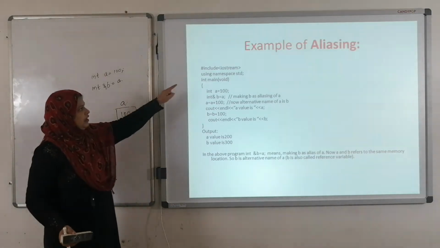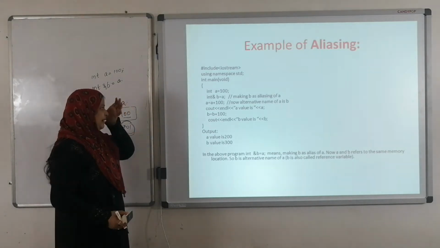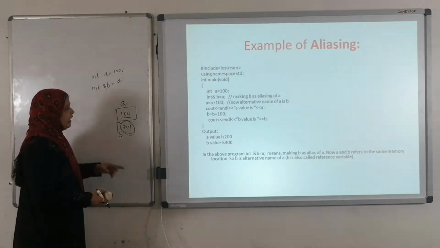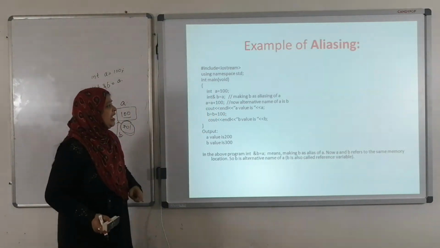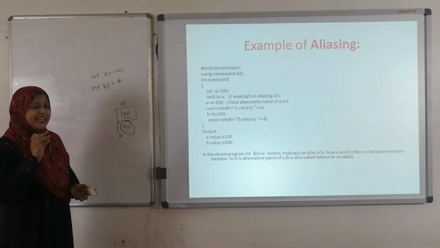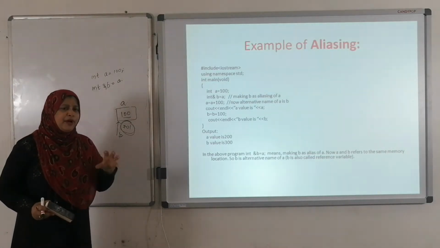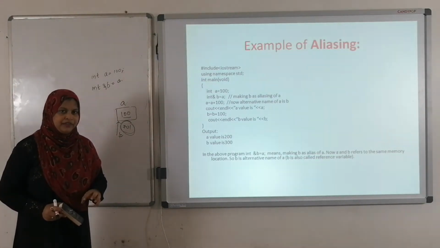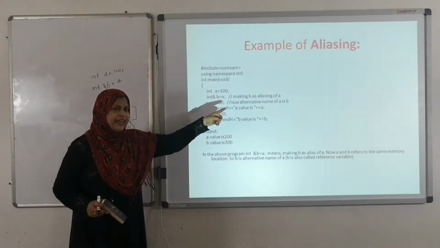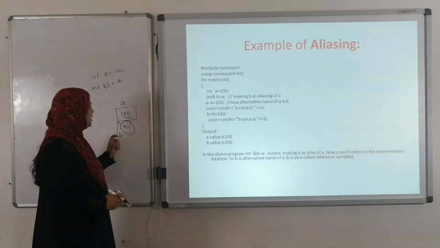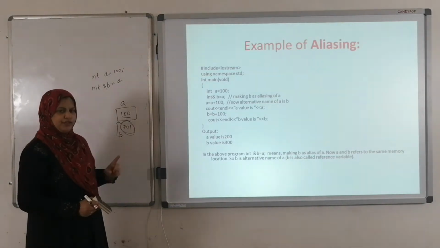See here, I am going to explain how we perform the aliasing operations. Here in main function int a equals to 100, and ampersand b equals to a. Ampersand b equals to a means making b an aliasing of a. So now a comma b both are pointing to same memory location. Clear? Now here I am making b variable as the aliasing variable of a. It means that both a comma b are pointing to the same memory location, that is 701.